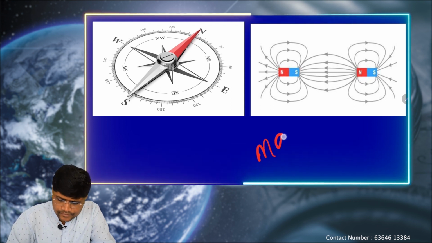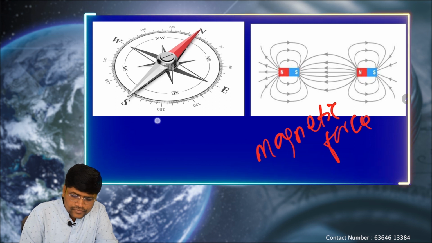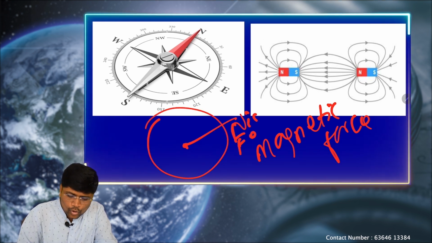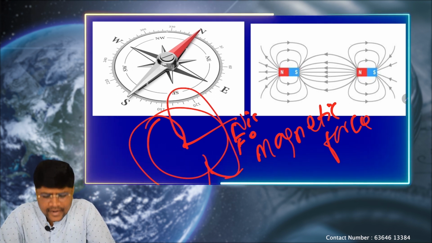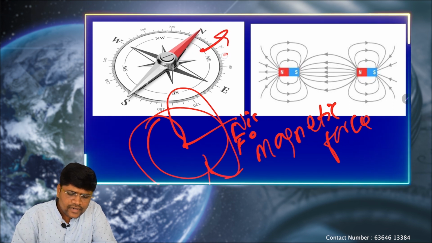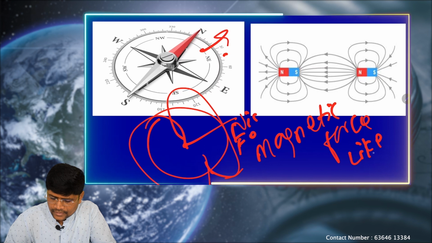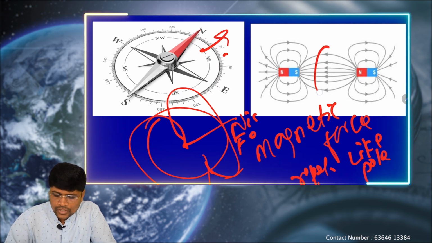We know that because of the nickel and iron content at the core, the Earth has a magnetic field, that is also called the magnetosphere. So when we take the compass needle, we know like poles repel each other, and unlike poles attract each other.